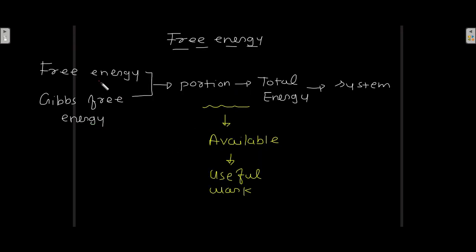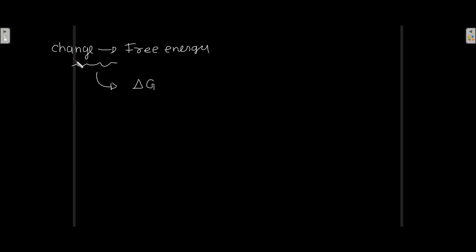Now this free energy, or Gibbs energy, is the portion of the total energy of the system which is available for useful work. That portion of total energy is known as free energy or Gibbs free energy. Now the change in free energy is denoted by delta G.